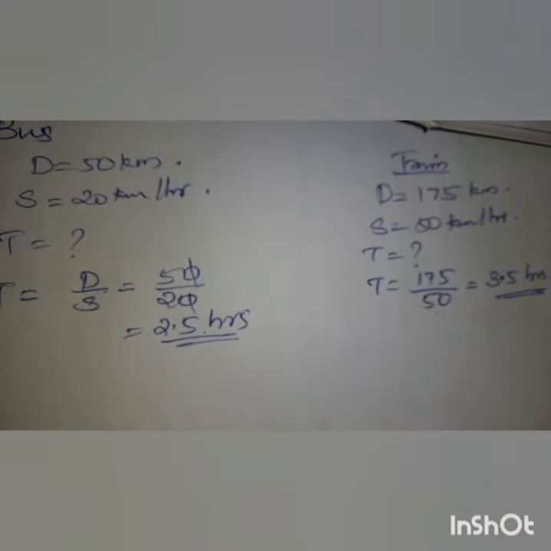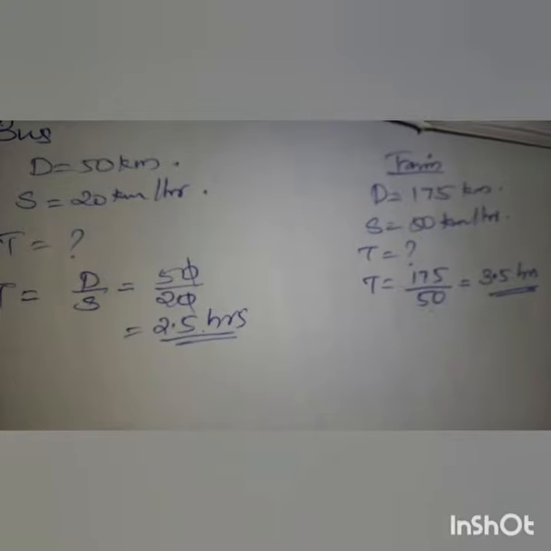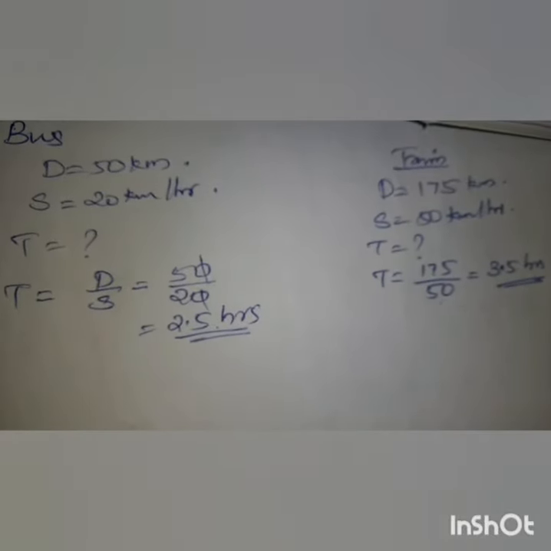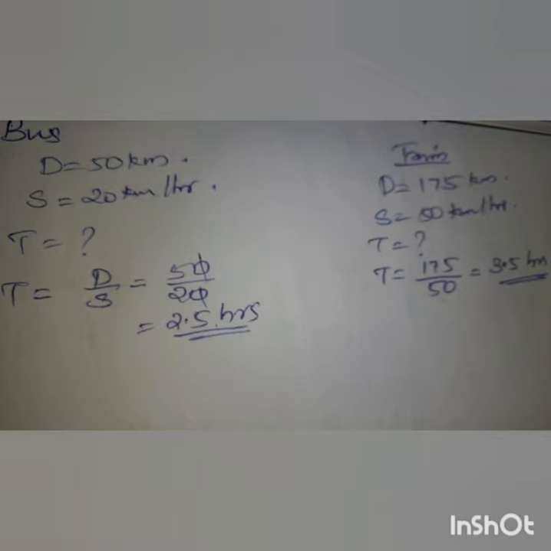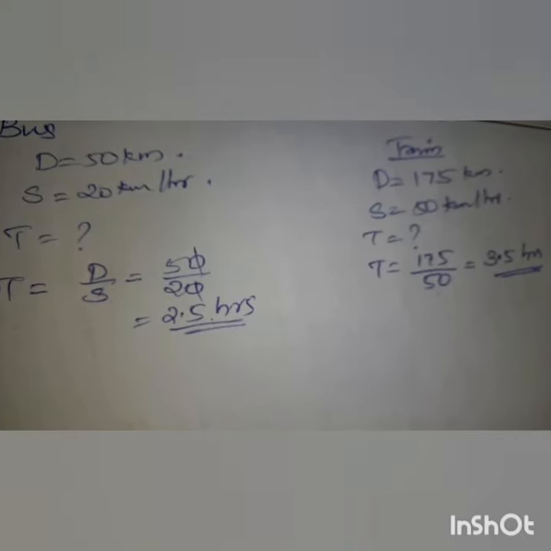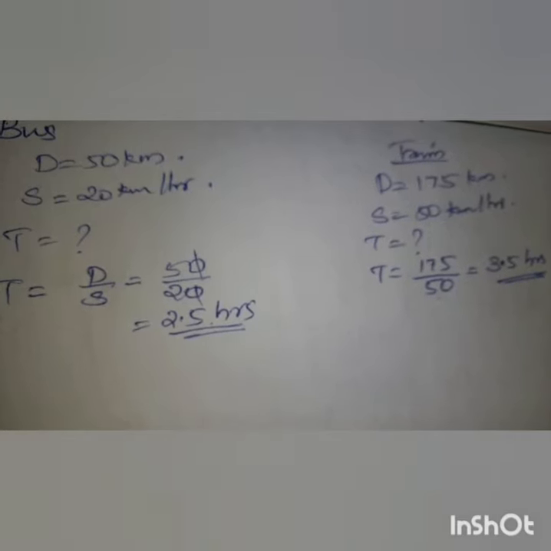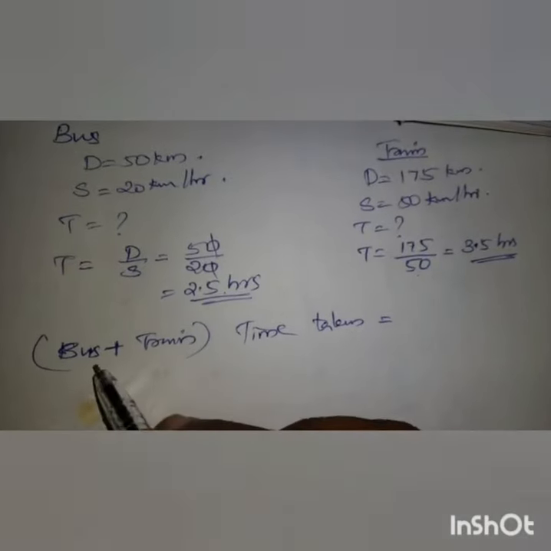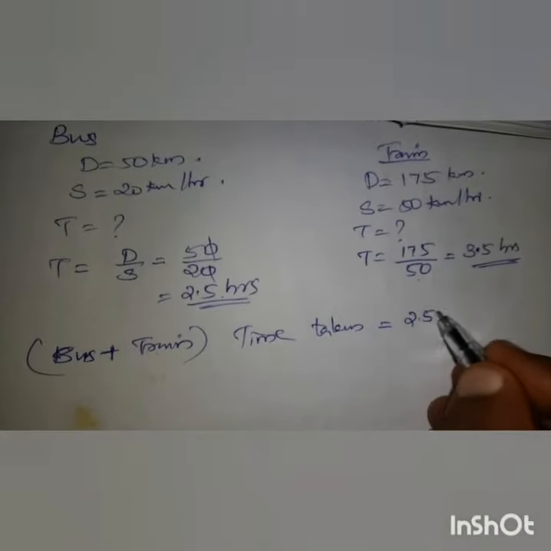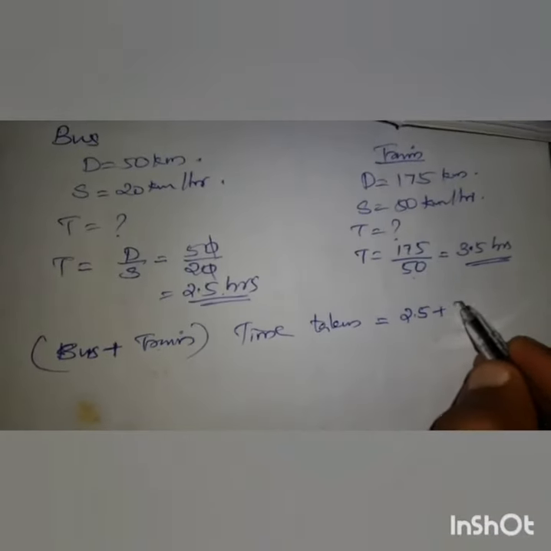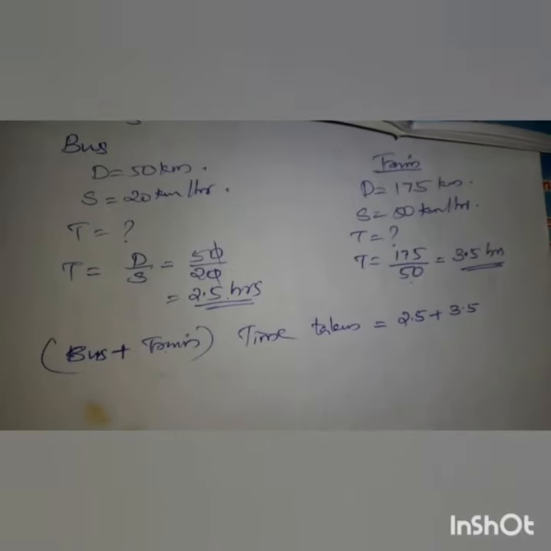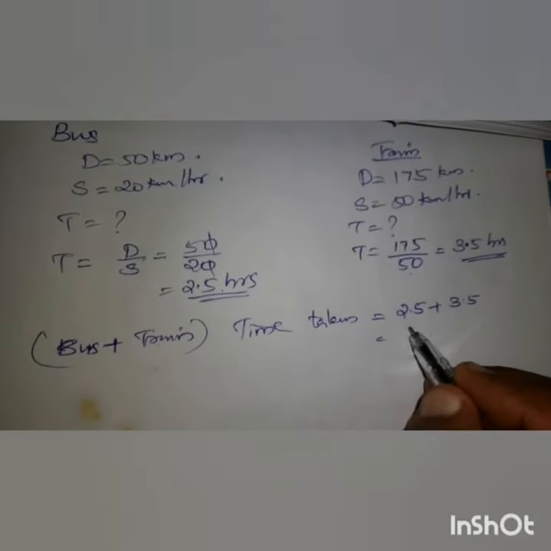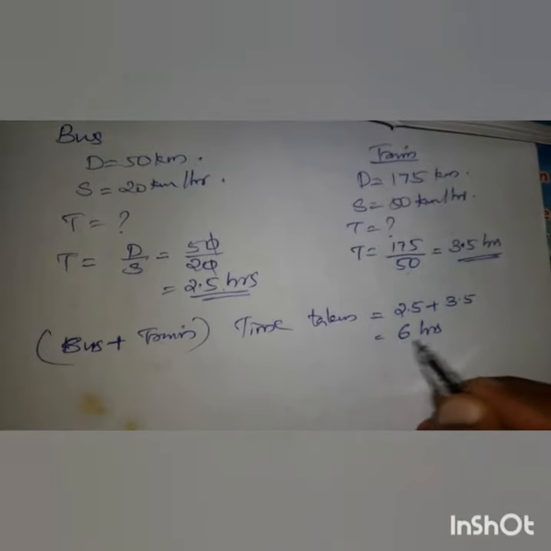Then she has to reach the exam center by 1 o'clock. So at which time does she have to start from her home? What is the total time taken? 2.5 plus 3.5 hours. So 2 plus 3 is 5, 5 plus 1, it is 6 hours of journey. Time taken in both bus and train: bus 2.5 and train 3.5 hours. So in total it is a 6 hour journey.